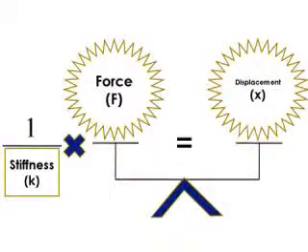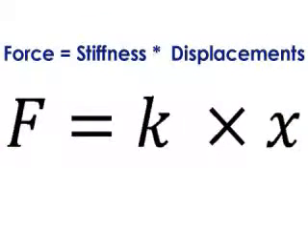So in our case, as the stiffness increases, it decreases the output for the same amount of input force. So we put the stiffness in the denominator. So the scale becomes force over stiffness is equal to displacement. With a little bit of arrangement, we come to the final law, which is the force is equal to stiffness multiplied by displacement.